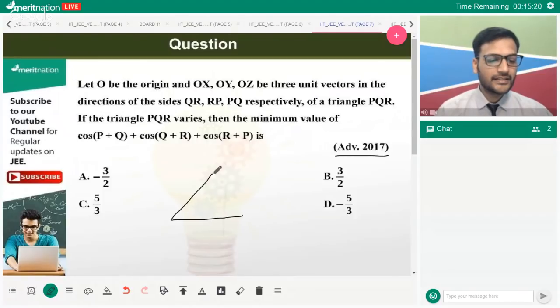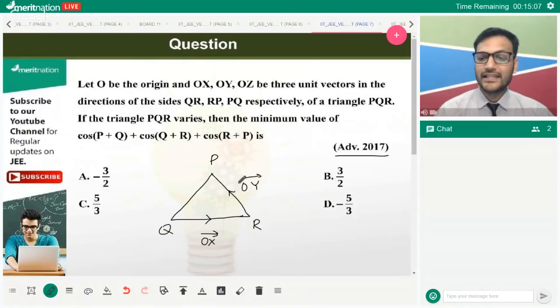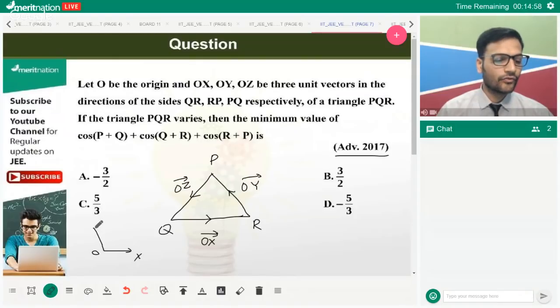So basically, there is a triangle PQR. QR is OX, then RP is OY, and PQ is OZ. So if you want to mention, this is OX, OY, and OZ, if you want to see it that way. Right, so this is how you can plot it. You need to figure out the minimum value of this. Very, very simple question.